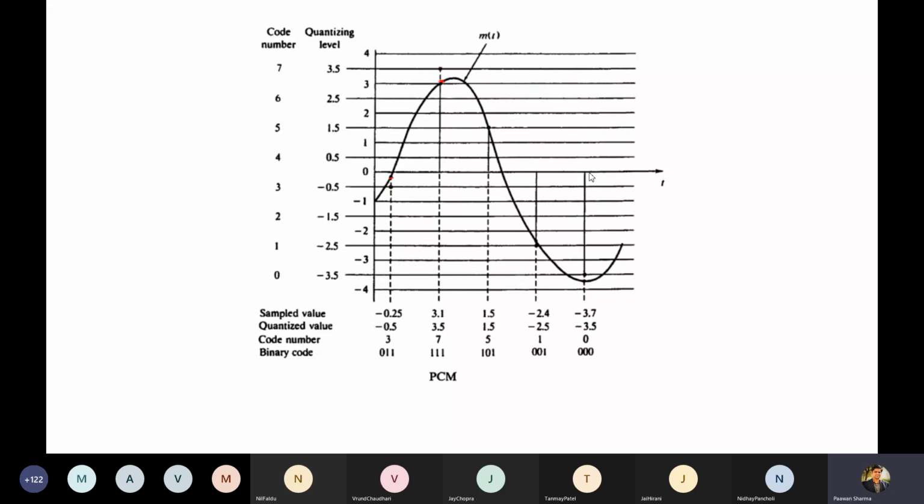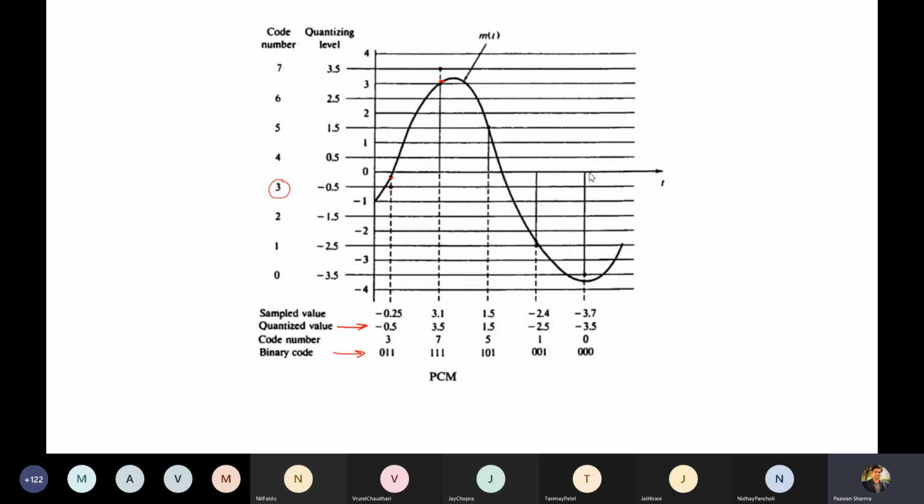Once we get these quantized values, all we need is to represent them with a unique code number. If we start from the minimum level and assign numbers in increasing fashion, 0, 1, 2, 3, 4, 5, 6, 7, that is 8 levels from 0 to 7. For 8 levels, how many bits do we require? 3 bits. So for this -0.5 we have a code number of 3, and using 3 bits the representation of 3 is 011.